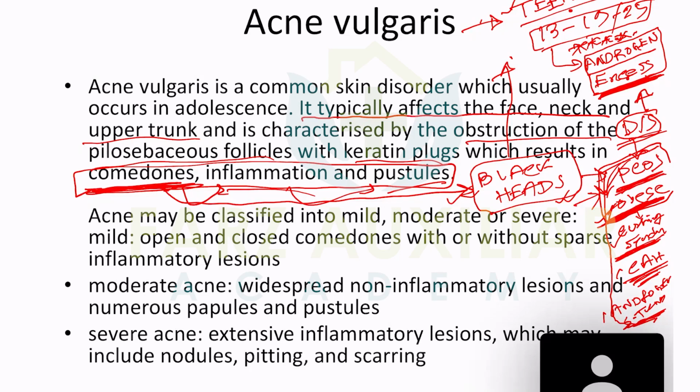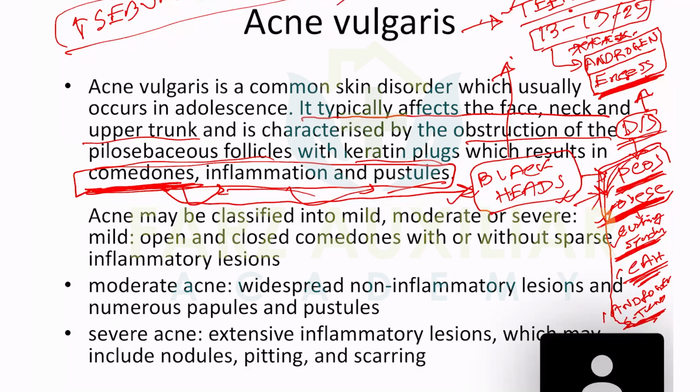Why? How? Androgen causes increased sebum secretion. Sebum resides in the hair follicle, just beside it.